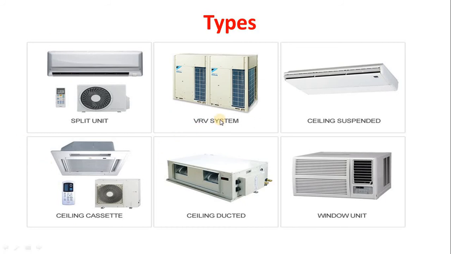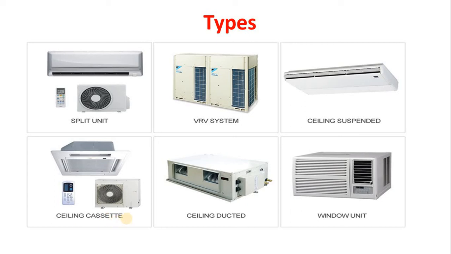Now the VRV system. Here the VRV system is mostly used in case of the central air conditioning system, like shopping malls, big restaurants, big hotels, etc. Now the third important is the ceiling suspended. It is mostly also used in the offices, some kind of shopping complex, etc. Now the next is the ceiling cascade air conditioning system.